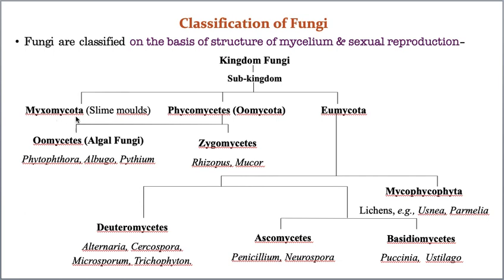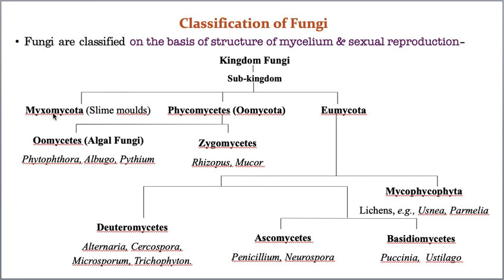Now Myxomycota is not there. Why? Myxomycota includes slime molds. Now this group of fungi has been removed. Right now it is not under kingdom fungi, it is placed under Protista. Please understand, this is the old classification. Whatever I am showing is all old classification. Now it has undergone so many changes. Earlier Myxomycota, I mean slime molds, were also included under kingdom fungi. Hope you remember what slime molds are.